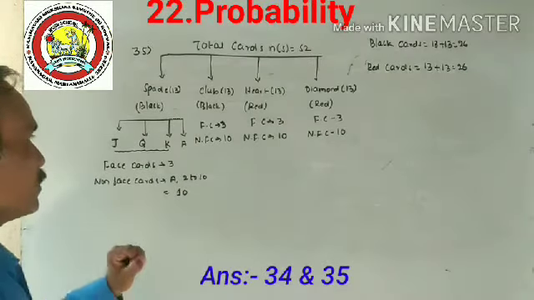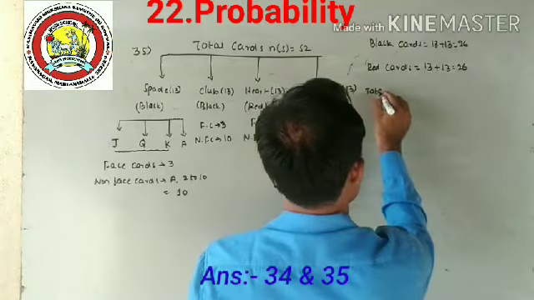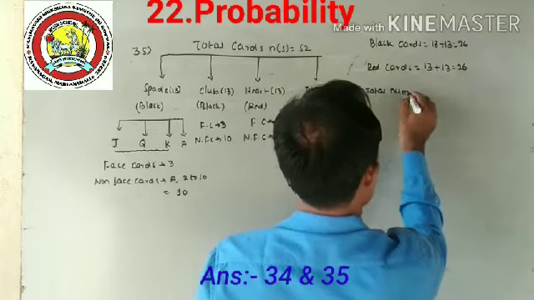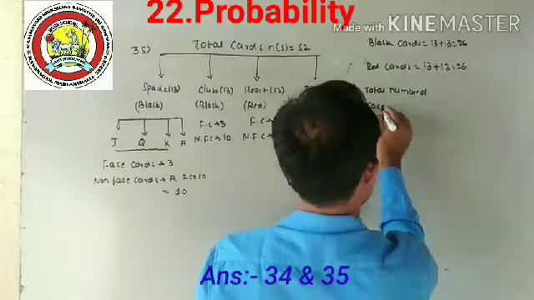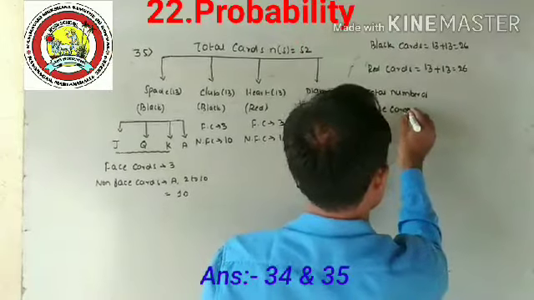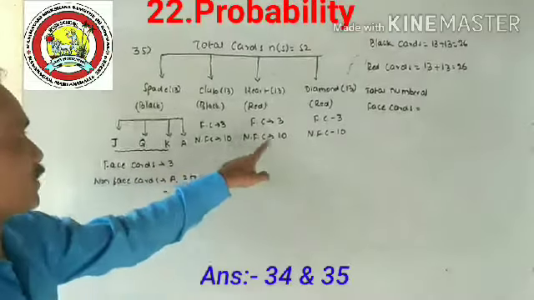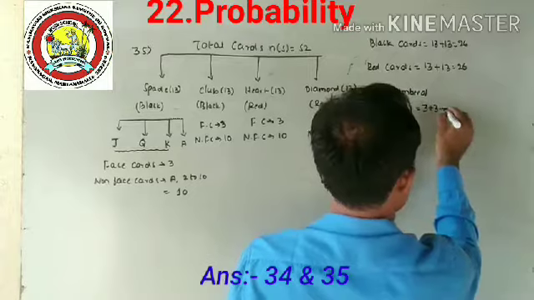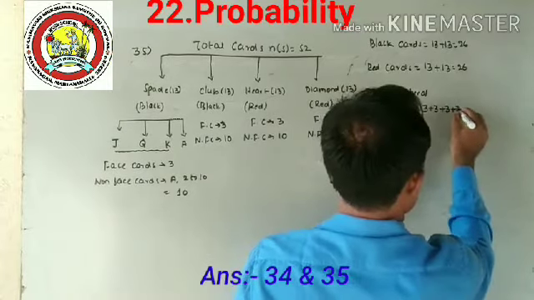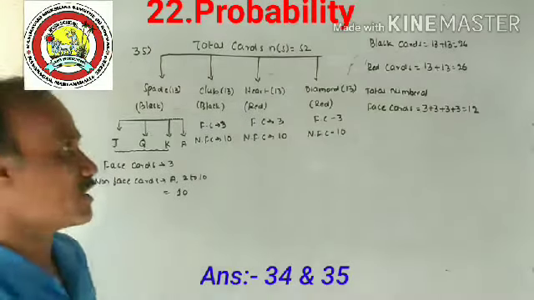Now, very important: total number of face cards. Just now I told you 3 from each design, 3 plus 3 plus 3 plus 3. Totally there are 12 face cards.